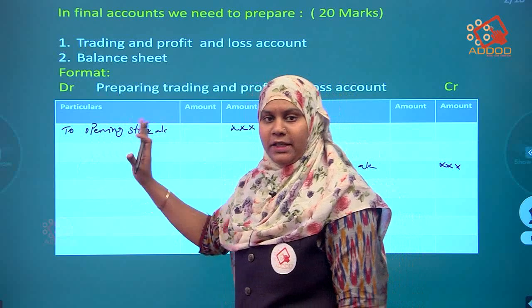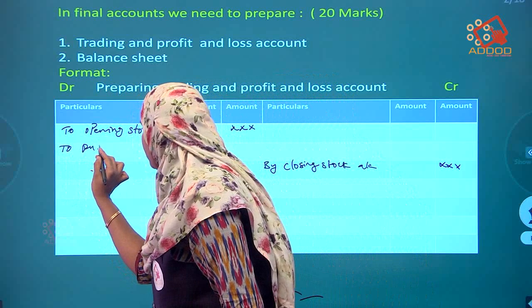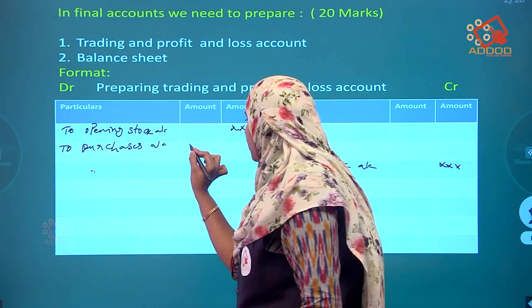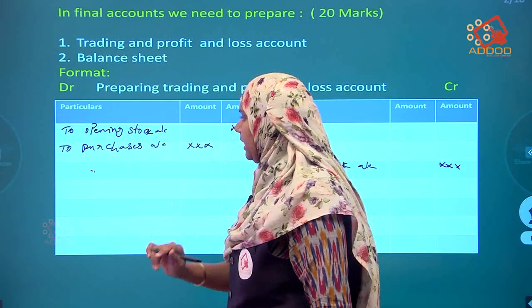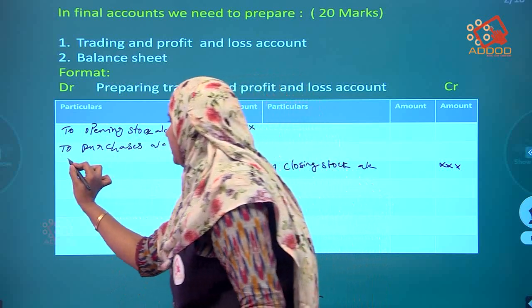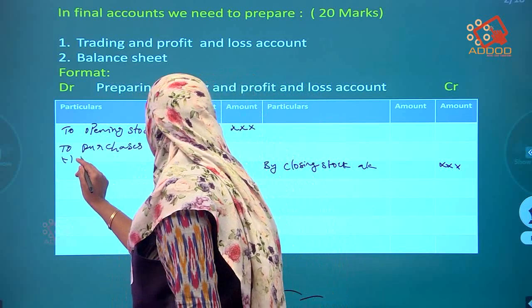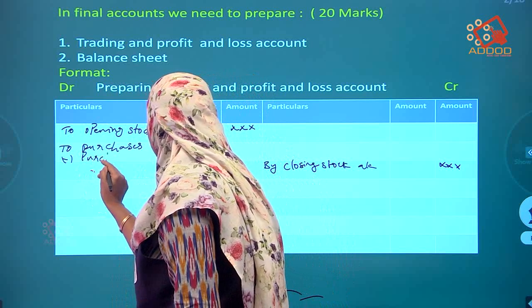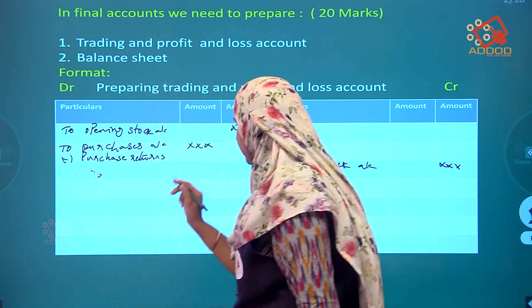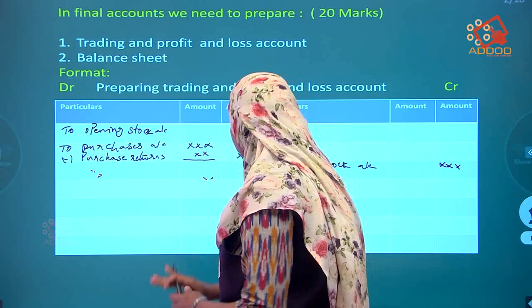After the opening stock, purchases and sales will come. On the debit side, to purchases account, write the amount in the inner column. If any returns are given in the question, you minus them. Minus purchase returns. If something is given, minus it and write it in the outer column.